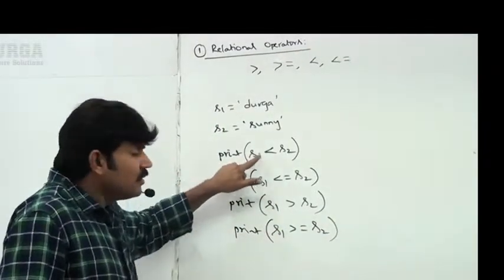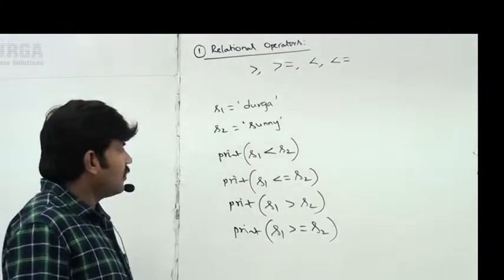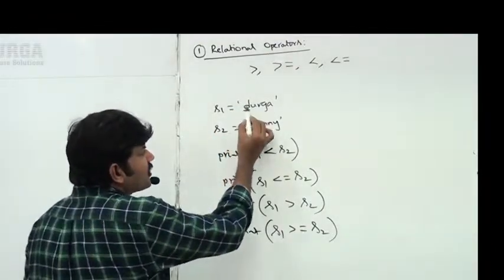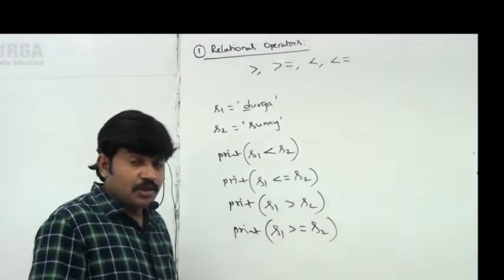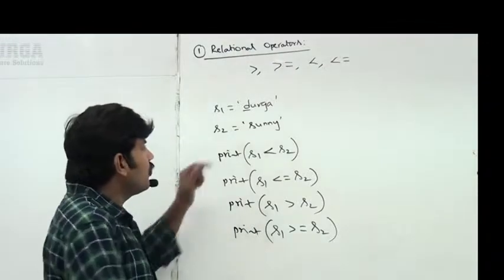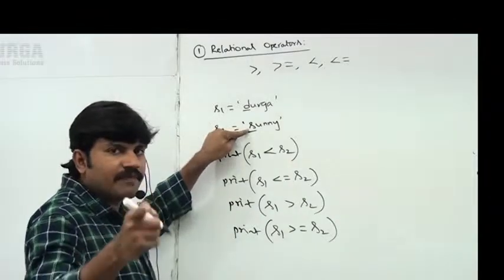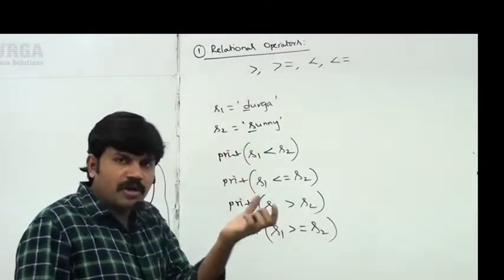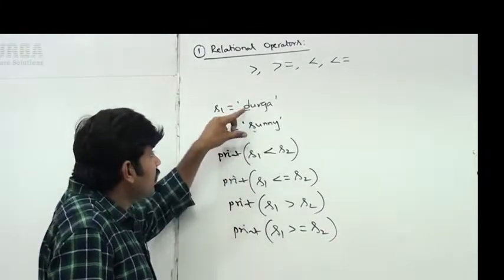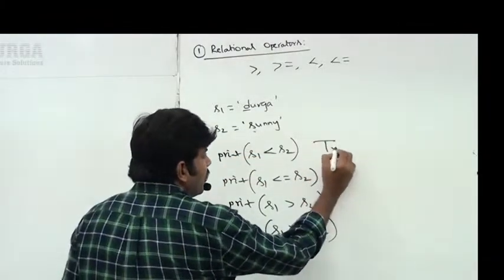So S1 less than S2, what is the answer? Durga less than Sunny. First I will compare the first character. If the first character alone decides, then we are not required to worry about the second character. So the Unicode value of first character D and the Unicode value of S. Definitely the Unicode value of small d is smaller when compared with the Unicode value of S. That's why Durga is lesser than Sunny. Perfectly valid. True is the answer.